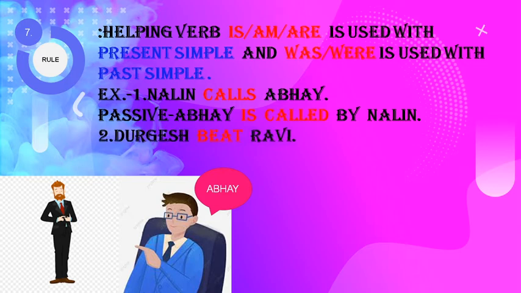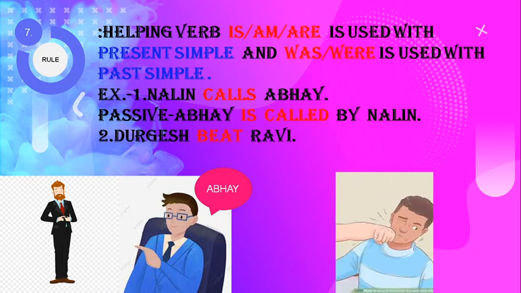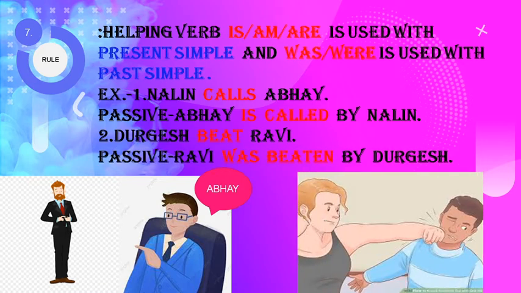Next sentence. Durgesh beat Ravi. Now we can see the answer, that is Ravi was beaten by Durgesh. Here the sentence belongs to simple past. So we have used was according to Ravi.